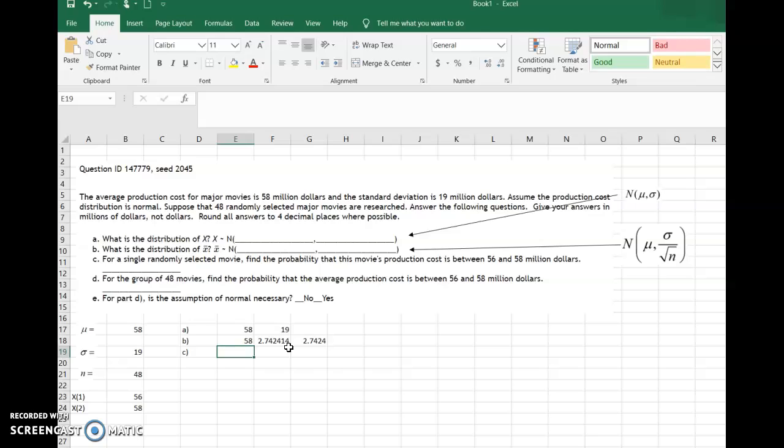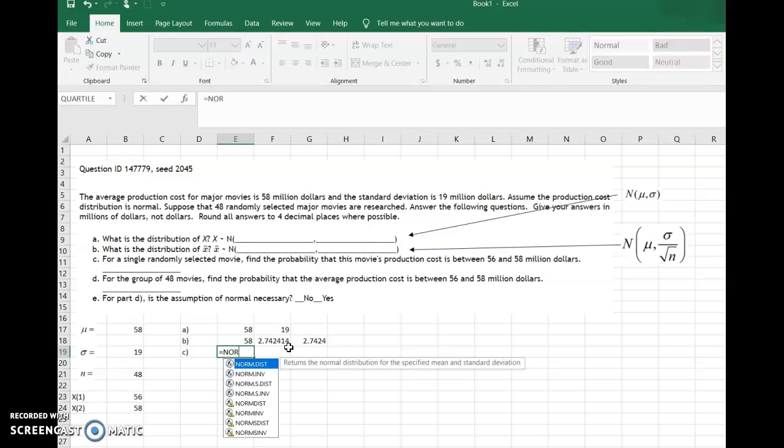For my answer to C, I'm going to use the norm.dist command, and I'm going to find the area below the bigger of the two values, which is $58 million, and subtract the area below the $56 million. That'll give me the area in between. So I'll type equals norm.dist, open paren, or I could have double clicked.